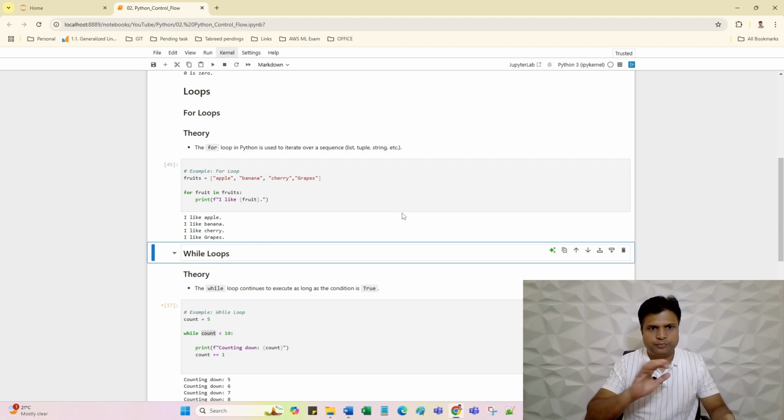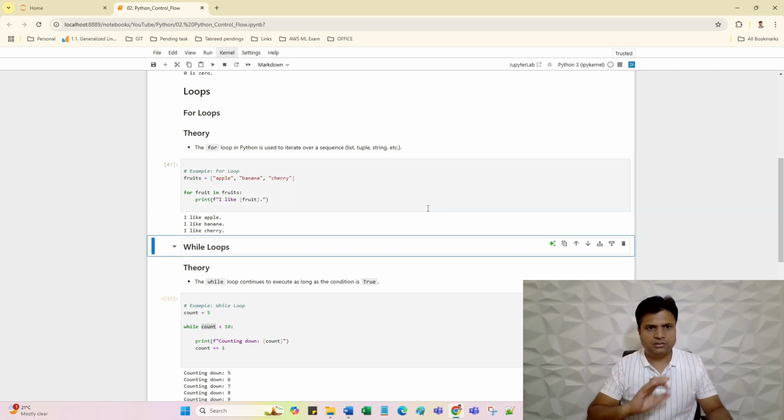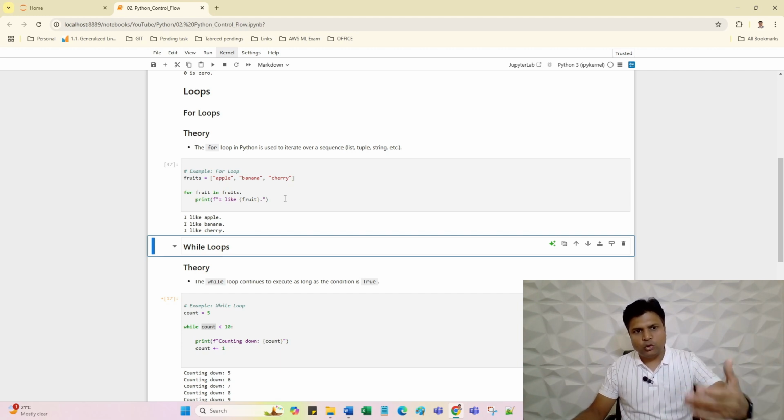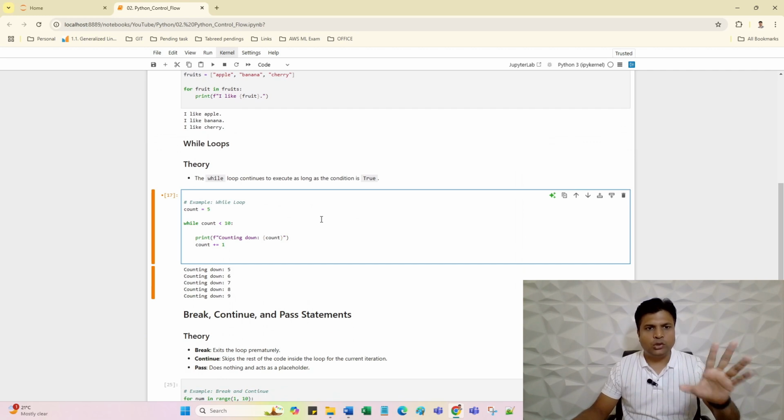Let me run this loop. I like apple, banana, cherry, and grapes. Let me remove something from this list. Now if I run it, the loop will execute only 3 times. I like apple, I like banana, I like cherry. I will further explain for loop in the next program, but let's focus on the while loop.